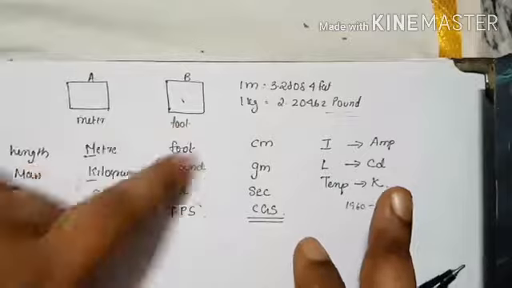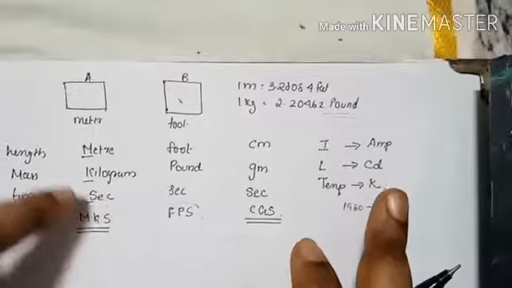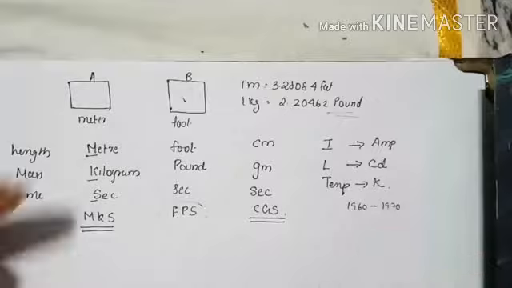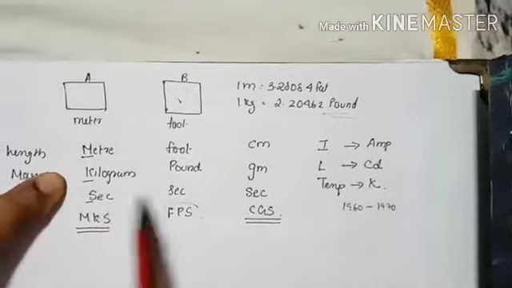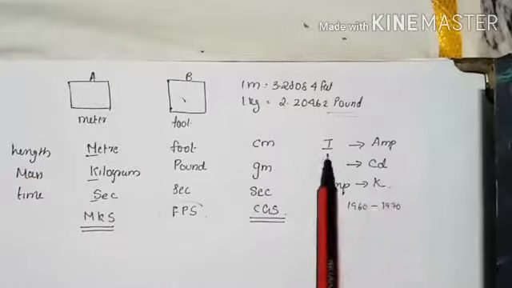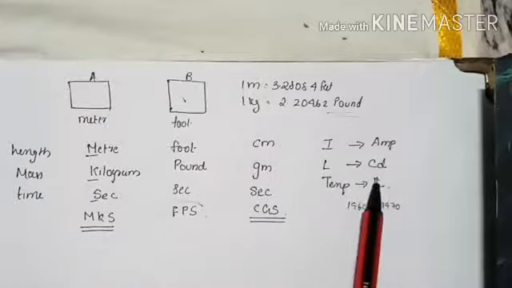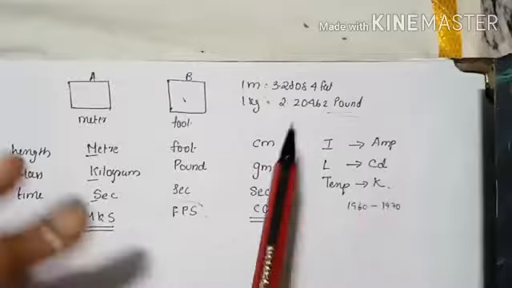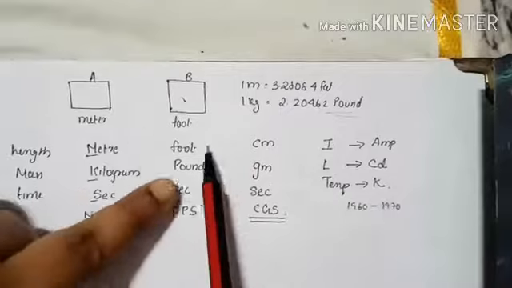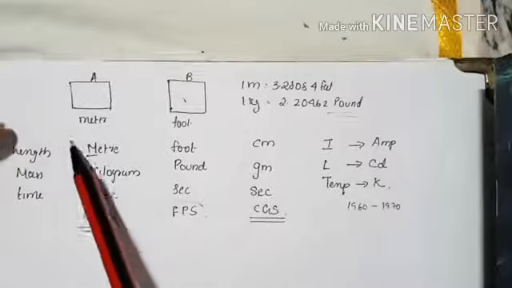See, meter had different units. Why different countries, different units? Kilogram had different units. Mass had different units. Time, of course, touchwood, was common. So the problem came up here only, right? Length and mass. The others all had commonly accepted ones. Current had ampere, which was universally accepted. Luminous intensity had candela. Temperature was Kelvin, right? This was all universally accepted, but some countries had length's unit as meter, some had foot, some had centimeter. So there came an anomaly in the case of length and mass.